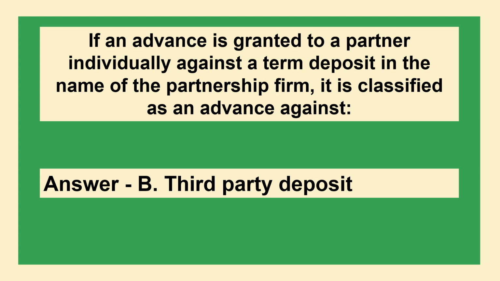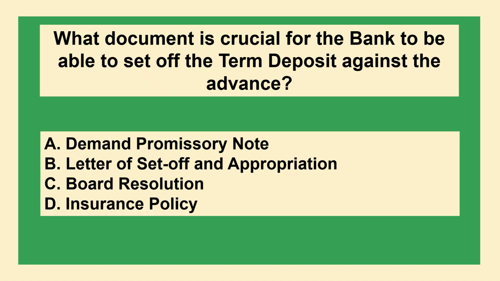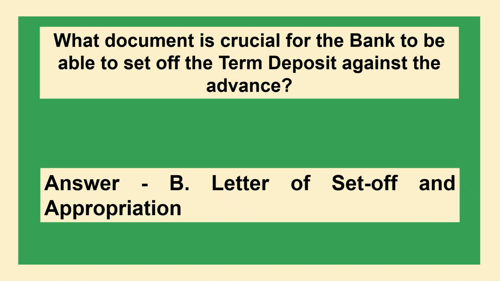The correct answer is option B, third party deposit. The next question is what document is crucial for the bank to be able to set off the term deposit against the advance? Option A, demand promissory note; option B, letter of set off and appropriation; option C, board resolution; option D, insurance policy. The correct answer is option B, letter of set off and appropriation.